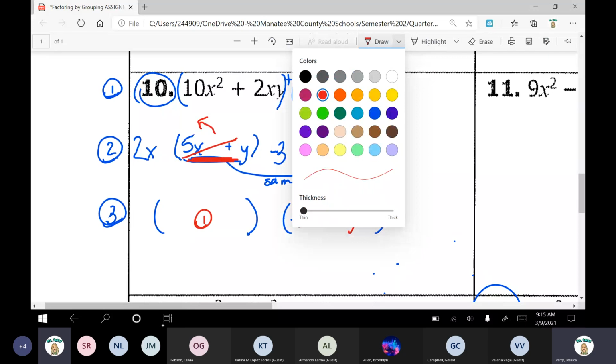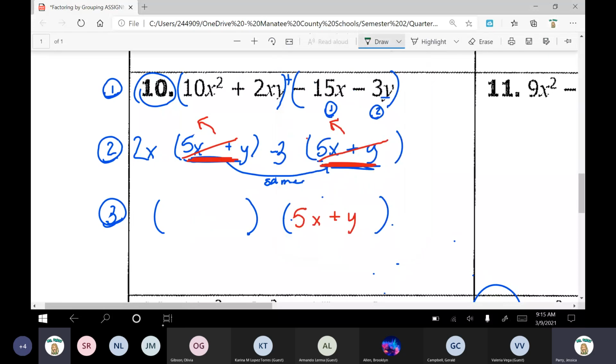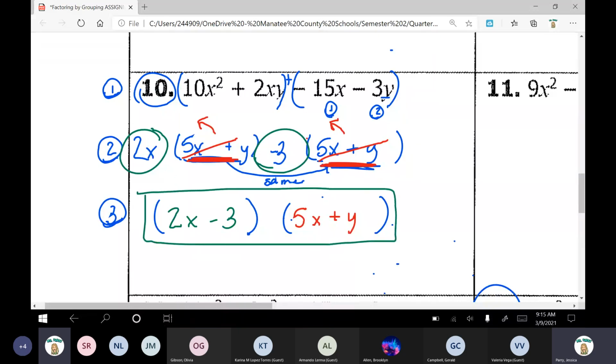Now we need to plug in the information for the first set of parentheses. Well, what am I left with? These two things here. Just bring them down. Plug them in to x minus 3. And then you're all finished. So this is your final answer, assuming that you did step 3 correctly. Just go back and then check your work.